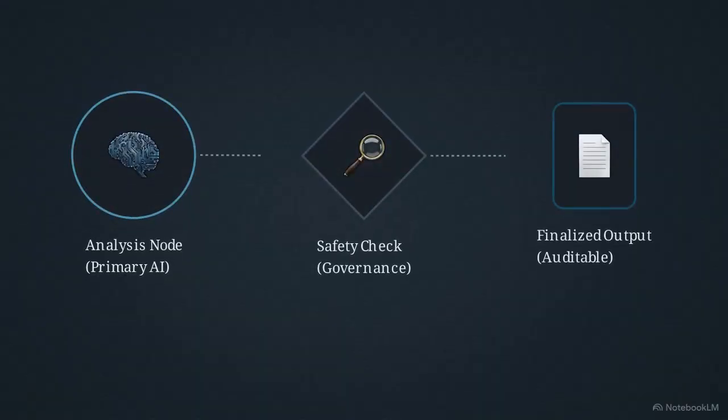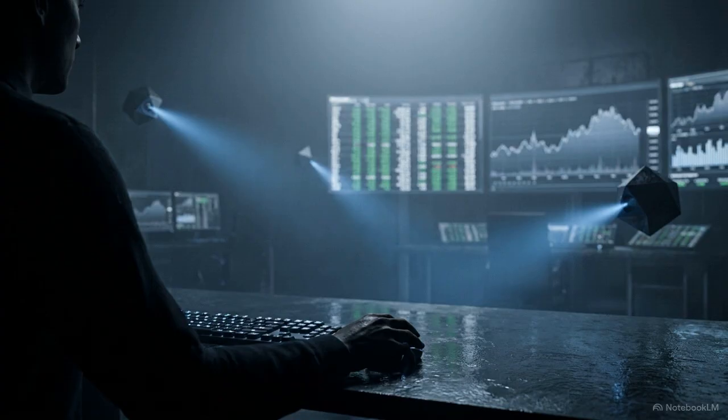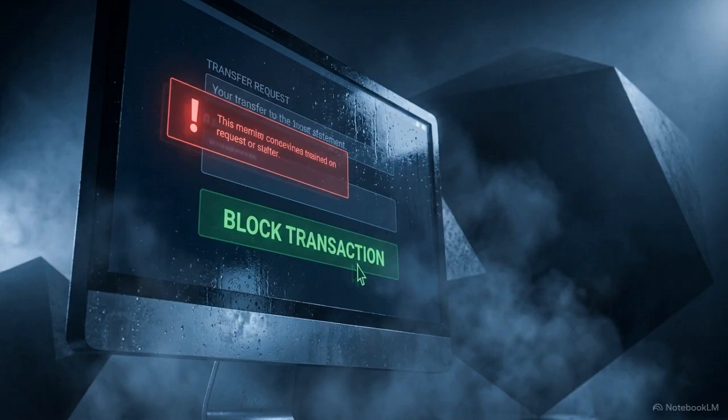This animated flowchart illustrates the necessary solution: agentic governance frameworks. When the primary AI model outputs a decision, it is immediately intercepted and evaluated by a secondary governance node before any action is finalized. These frameworks operate as human-led guardrails. They actively monitor the AI's data inputs and audit the model's logic, preventing algorithmic hallucinations from triggering automated actions that could cause real-world financial damage.